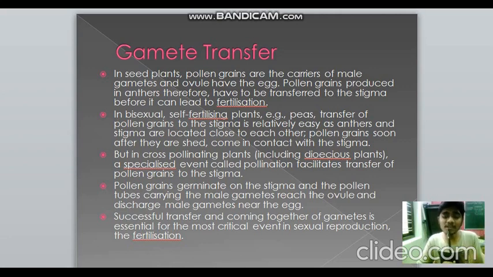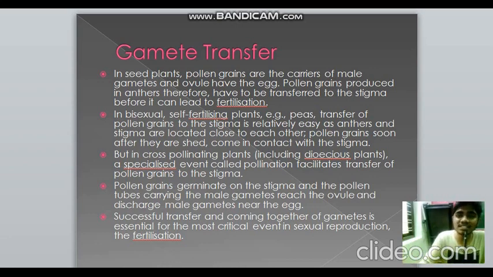But in cross-pollinating plants like dioecious, where one is here and the other is there, a special event has to take place. That's what is known as pollination, the transfer of pollen from one plant to the stigma of another plant. The pollen grains germinate on the stigma, the pollen tube reaches the ovule, and they discharge the male gametes, which fuse with the female reproductive structures, and new organisms will be formed.